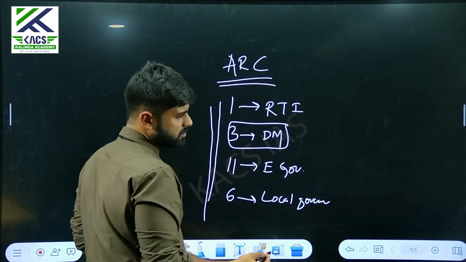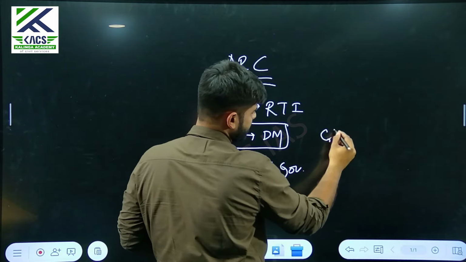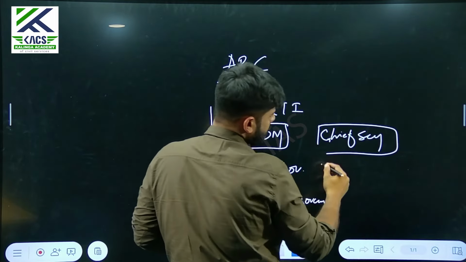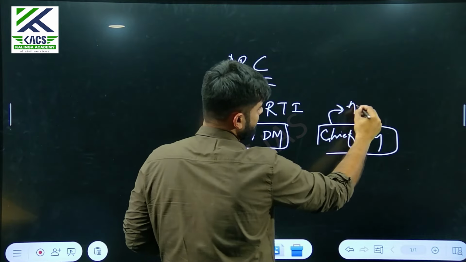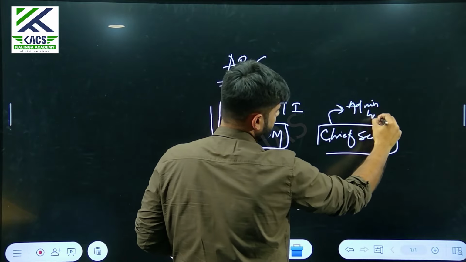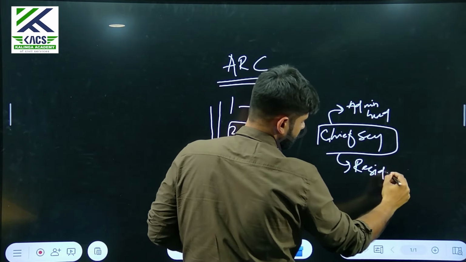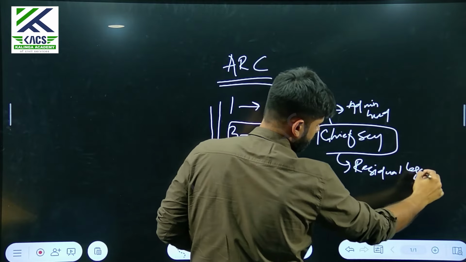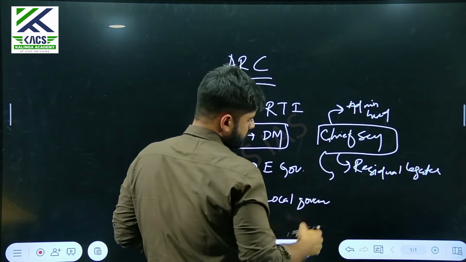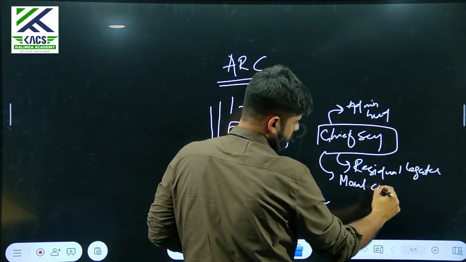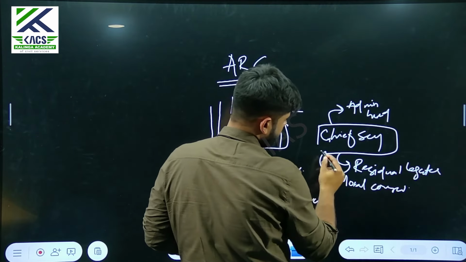Let's say tomorrow a question in paper 2 comes about the chief secretary. What will you write? Admin head. Done. Residual legatee. Done. Moral conscience keeper in the state. Done.